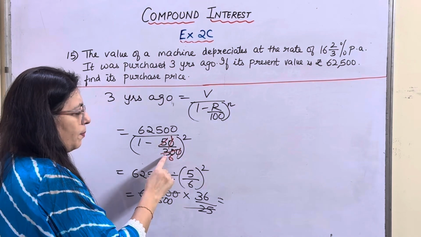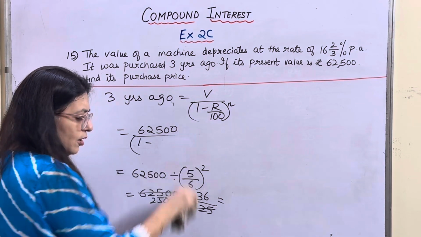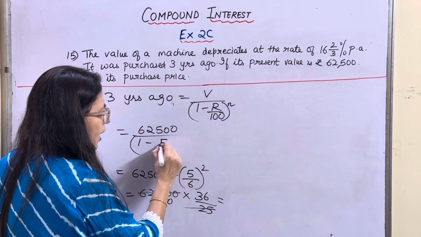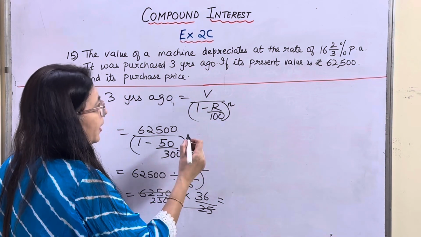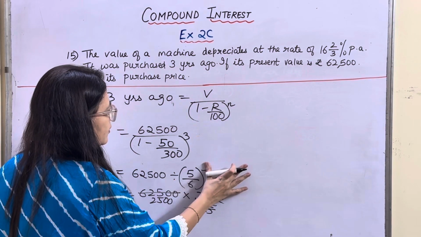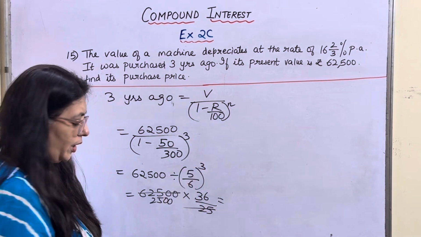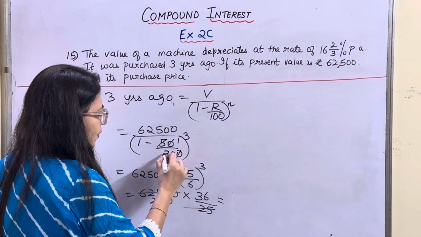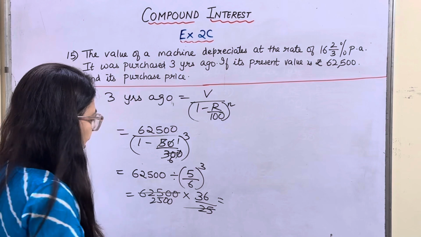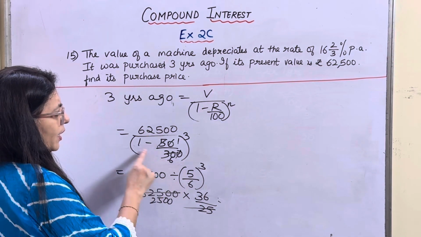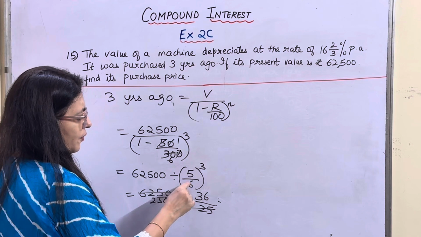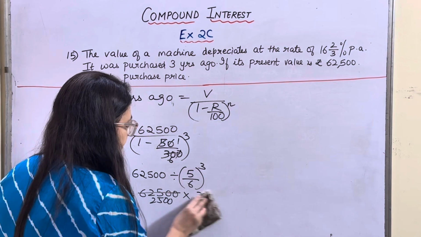So 50 upon, I'll just do this part again. So this would be 50 upon 3. Since it is 100, this will become 300. How many years? 3 years. Now reduce it, it would be 1/6. Now, 62,500, 6 minus 1 is 5 to the power of this.